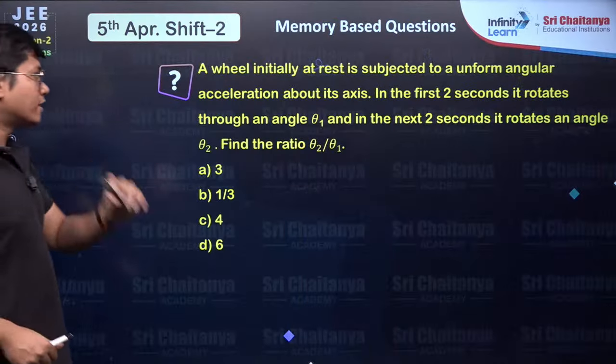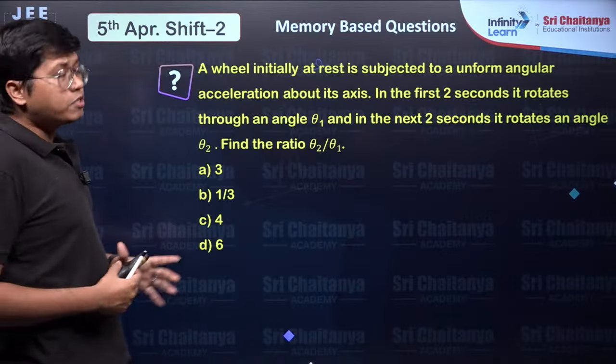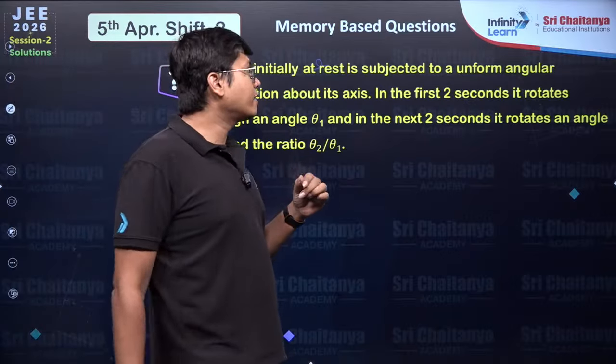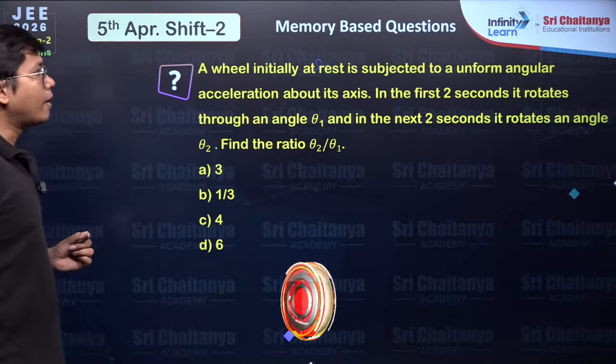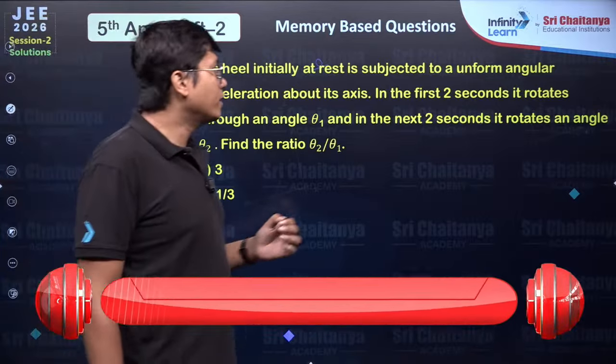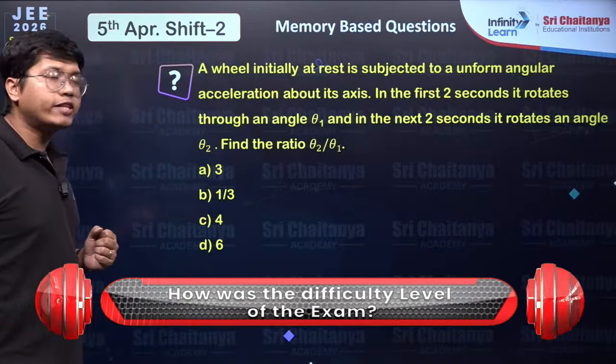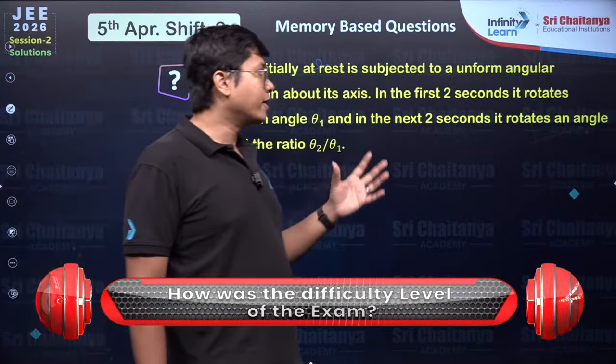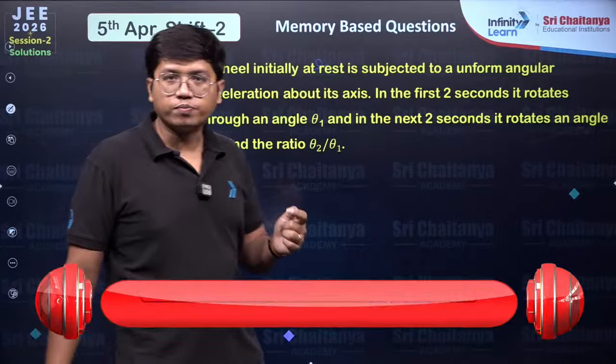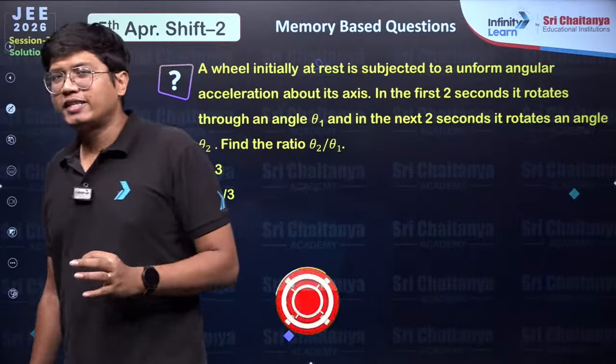Okay, let's begin with the physics questions. First one says, a wheel initially at rest is subjected to a uniform angular acceleration about its axis. In the first 2 seconds, it rotates through an angle of θ1, and in the next 2 seconds, it rotates by an angle of θ2. Find the ratio of θ2 by θ1.